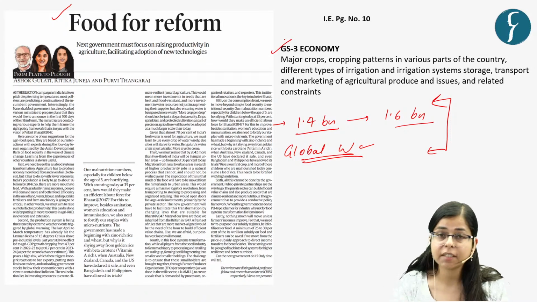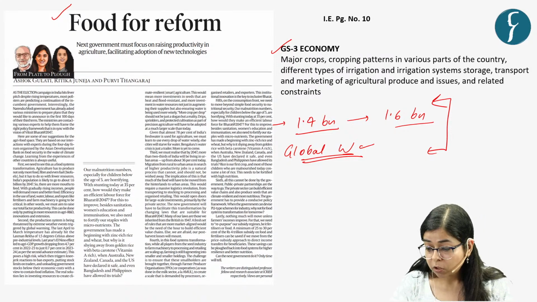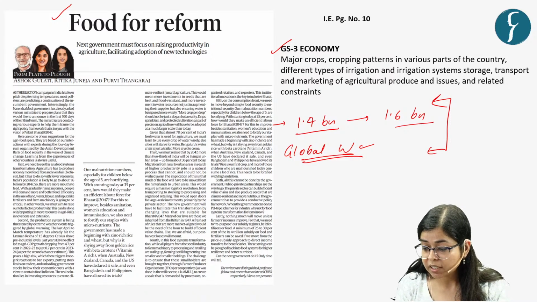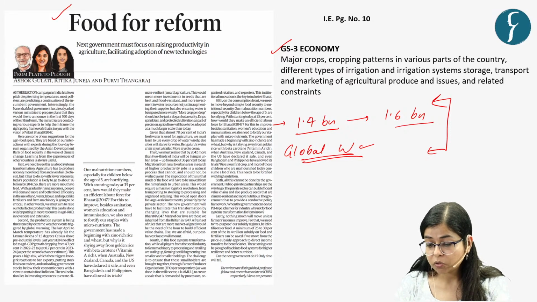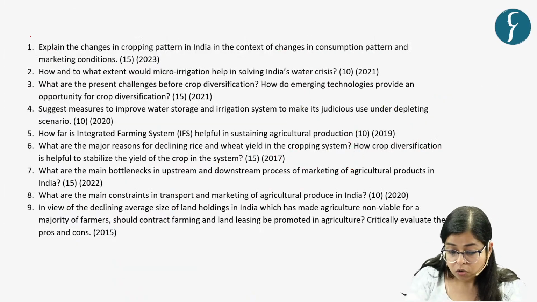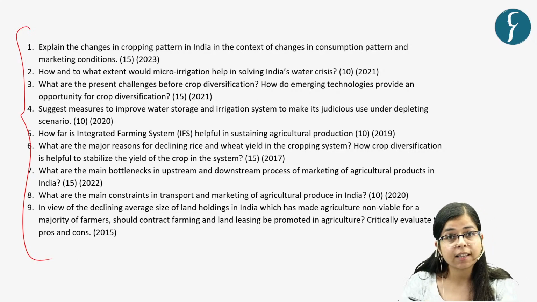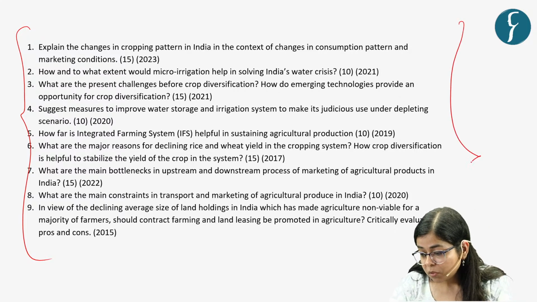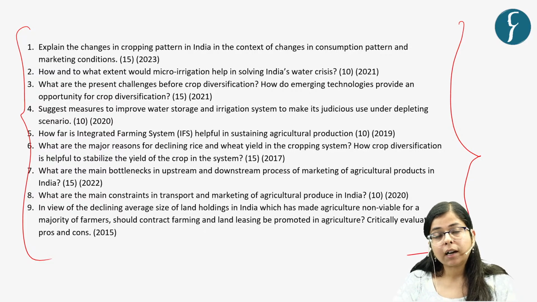Now this topic is important for our GS paper 3 economy under the syllabus head: major cropping patterns in various parts of the country, different types of irrigation and irrigation system, storage, transport and marketing of agriculture produce, and issues and related constraints. So if we see this broad theme, these are the questions in the past years which UPSC has asked. And now your task is to decode these themes. If you decode these themes, you will get enough fodder to add to the data, add to the article we will be discussing today, right?